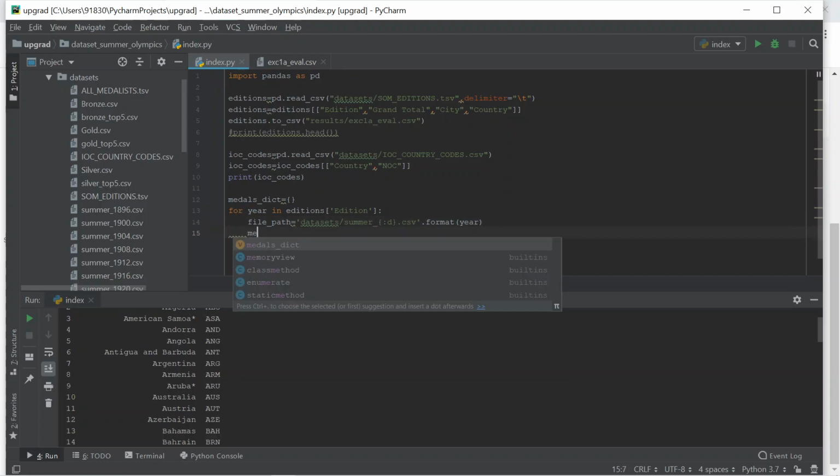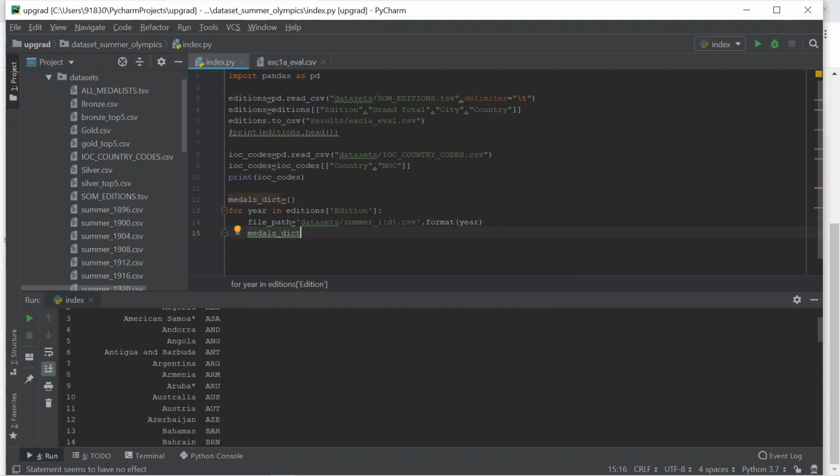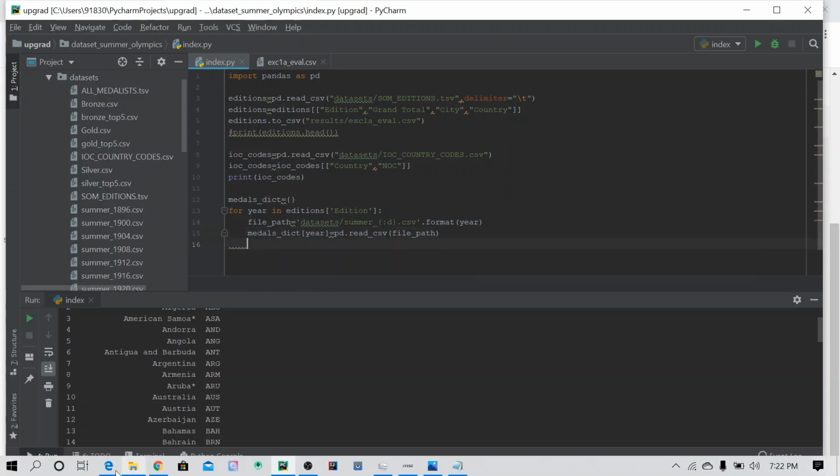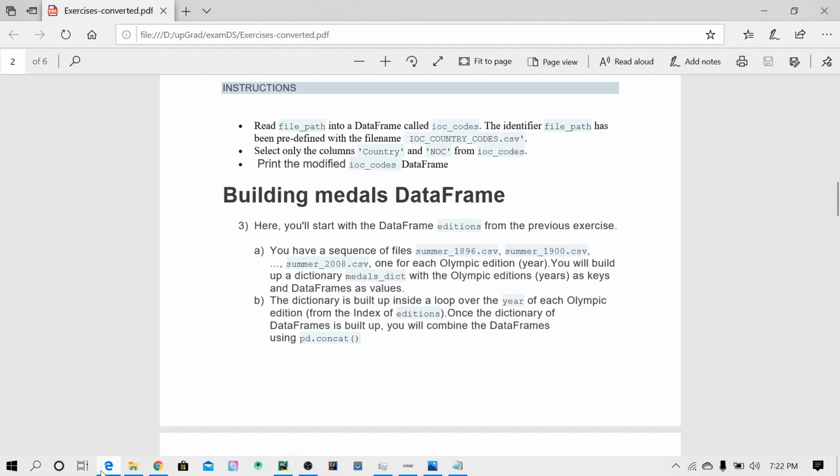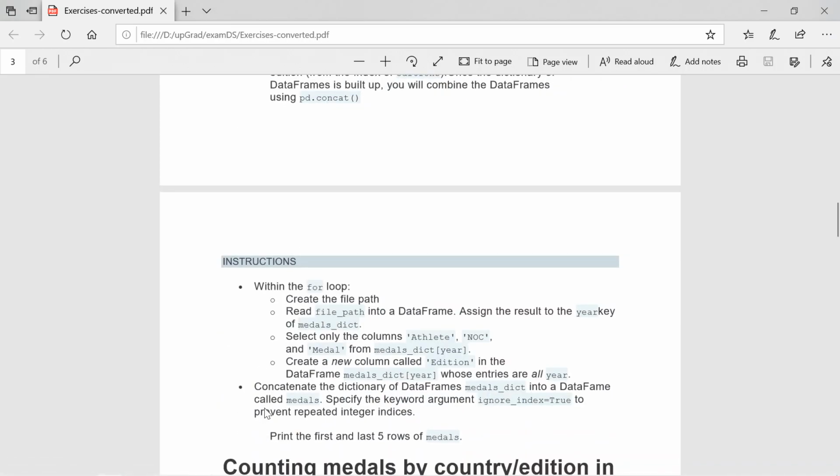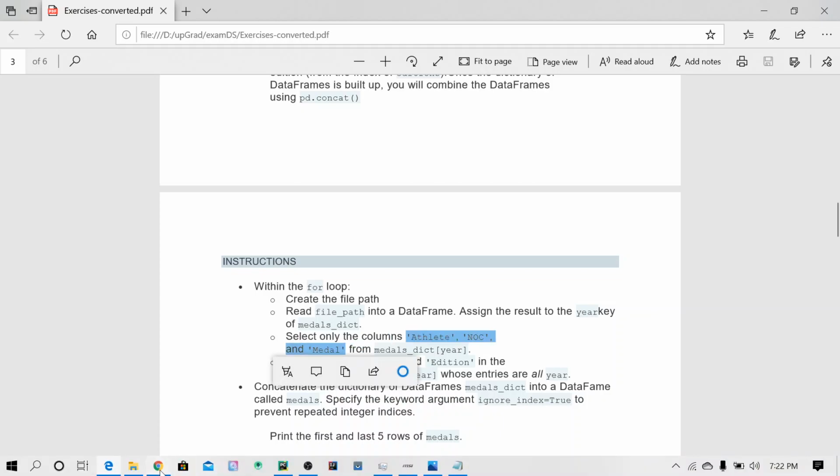They also ask me to use a medal dictionary, where the key is the year. I need to create a data frame for the value with pandas.read_csv, giving this file path. That's it. And what else do they ask me to do? Select only the columns Athlete, NOC and Medal.